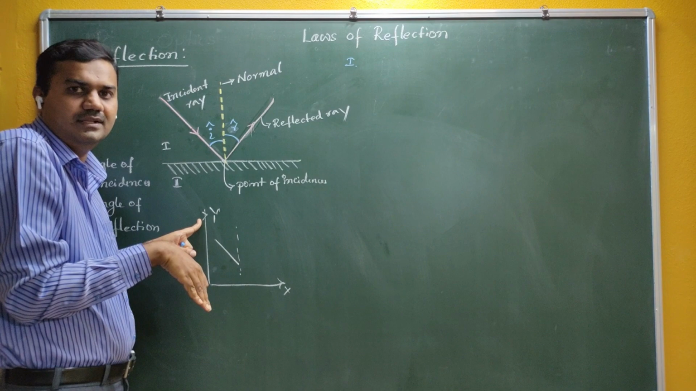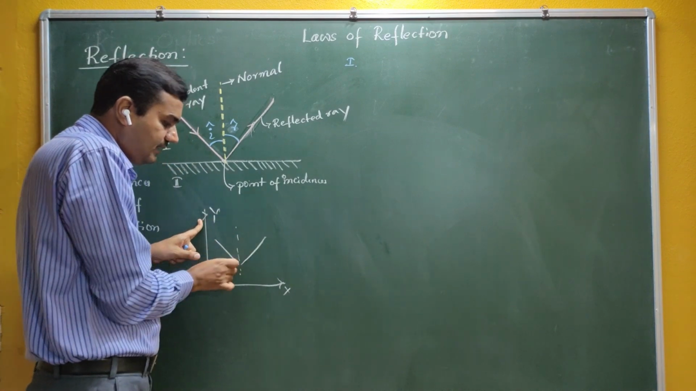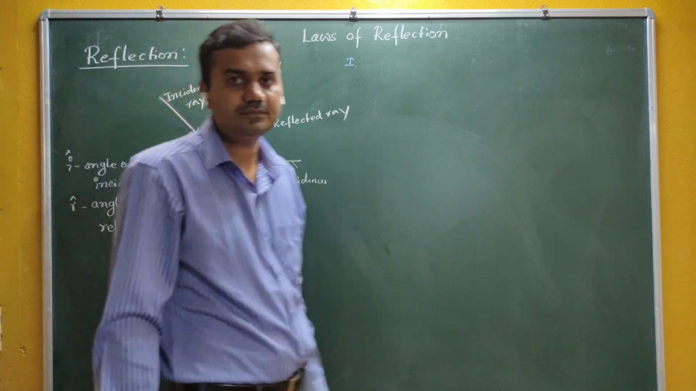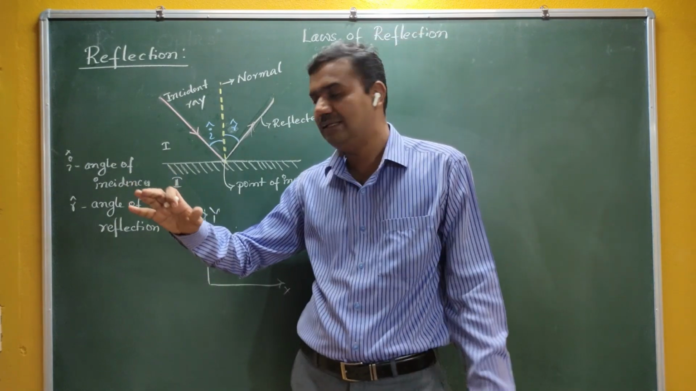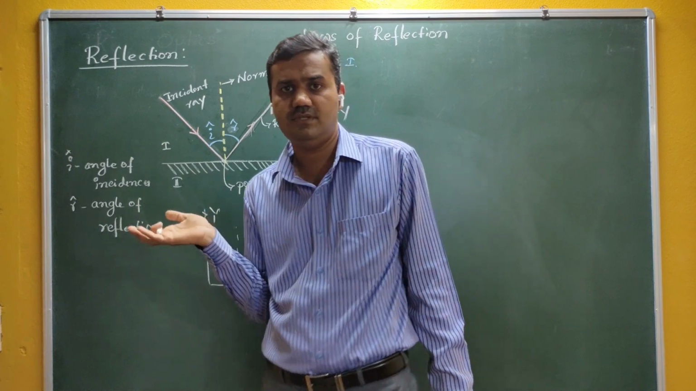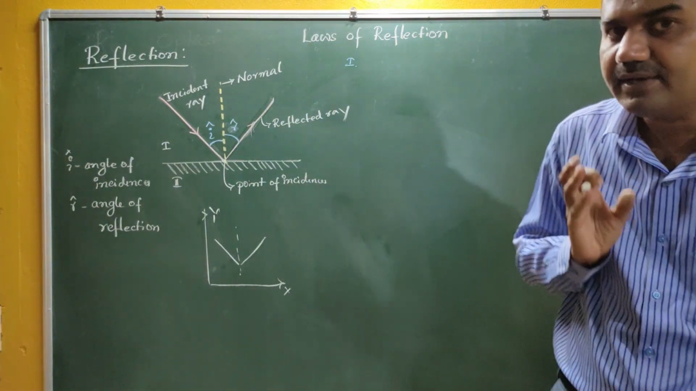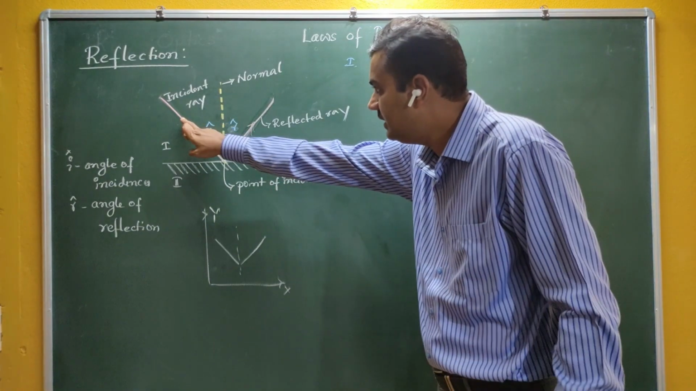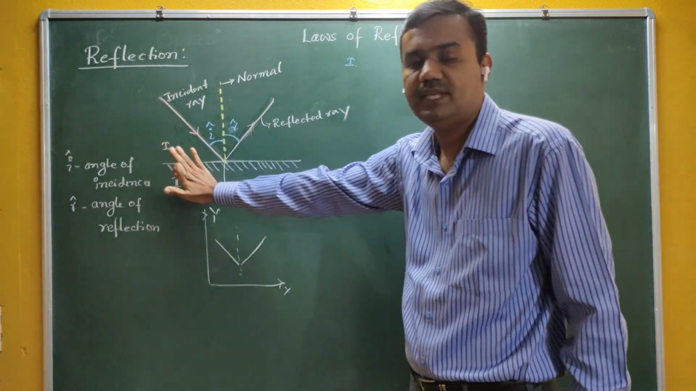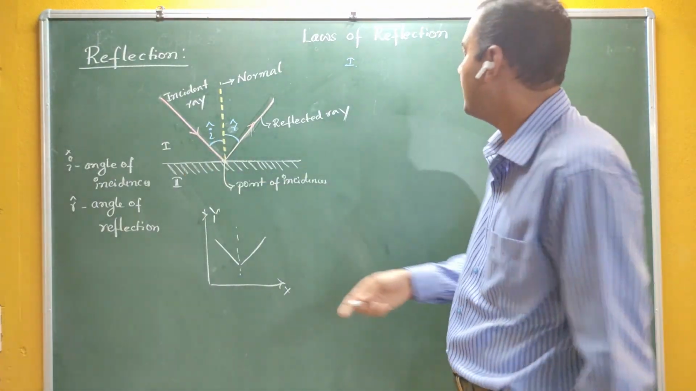Then I can't say that it is a reflection phenomenon. So reflection means your incident ray, your normal and your reflected ray must lie on the same plane. If the incident ray lies in some other plane and your reflected ray lies in some other plane, then it is not reflection, it is an irregular phenomenon. Either you call it scattering or something like that. It is very simple. Your incident ray, your normal and your reflected ray must lie on the same plane. This is the first law.